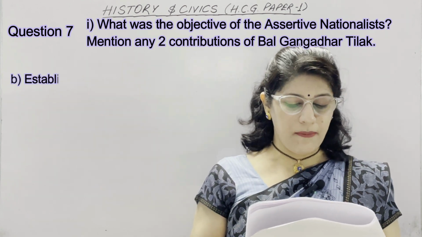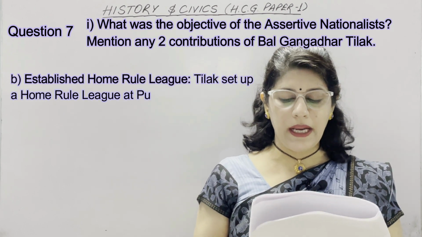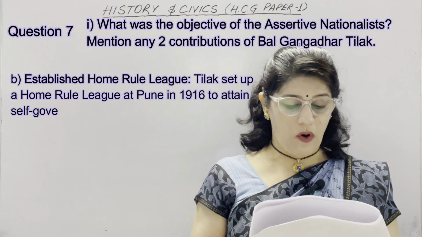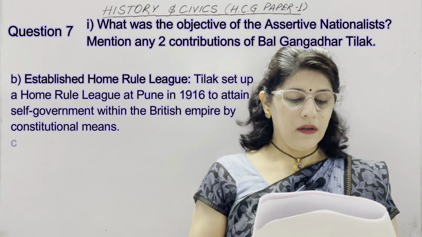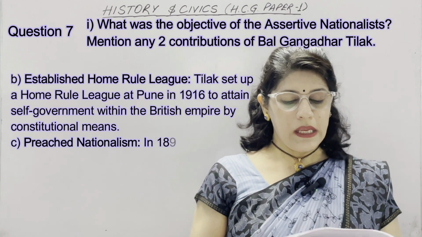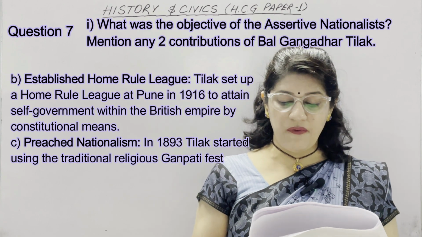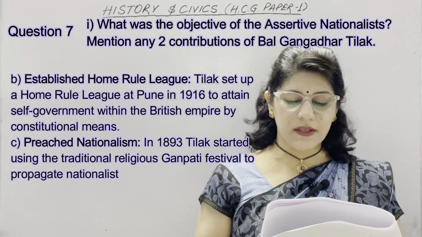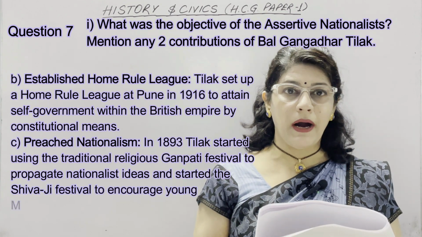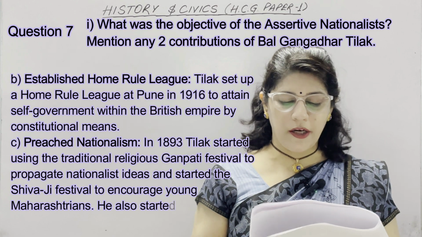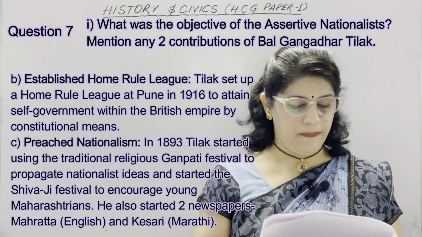Second heading is established Home Rule League. Tilak set up a Home Rule League at Pune in 1916 to attain self-government within the British Empire by constitutional methods. Third is preached nationalism. In 1893, Tilak started using the traditional religious Ganpati festival to propagate nationalist ideas and started the Shivaji festival to encourage young Maharashtrians. He also started two newspapers, Mahratta in English and Kesari in Marathi.